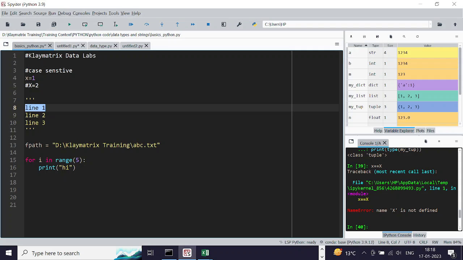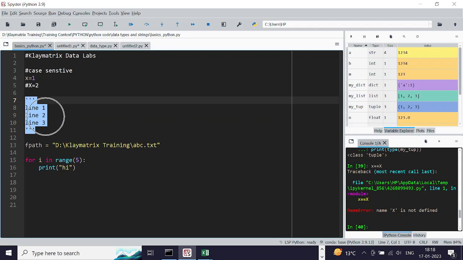For commenting multiple lines together, you use the triple quote. If you don't close the quote, everything below the start of the quote becomes a comment, right? So it's advisable to close the comment once the comment is done for multiple lines.